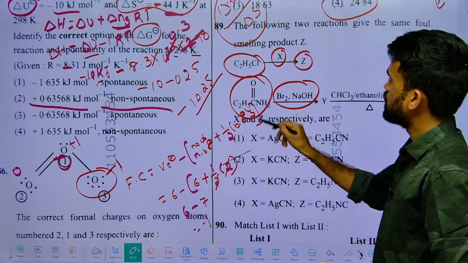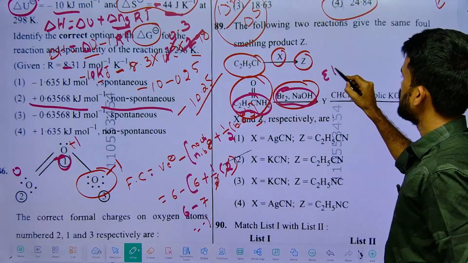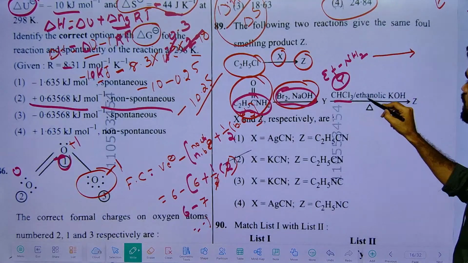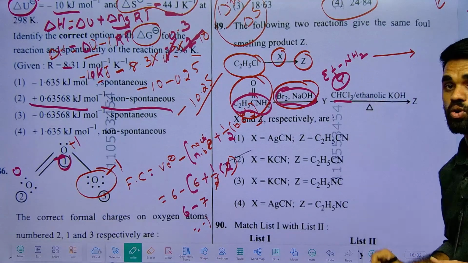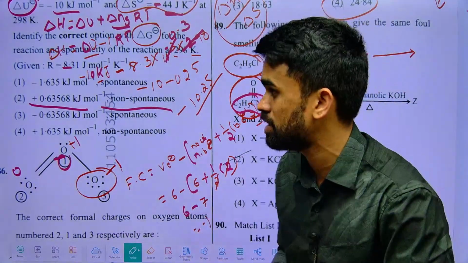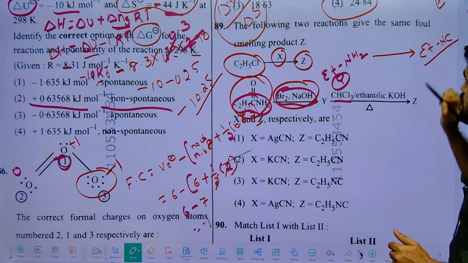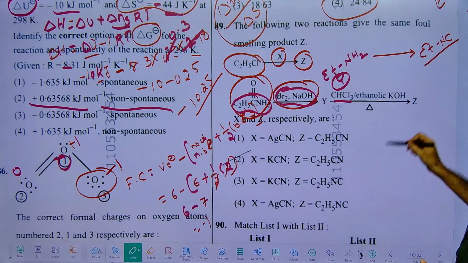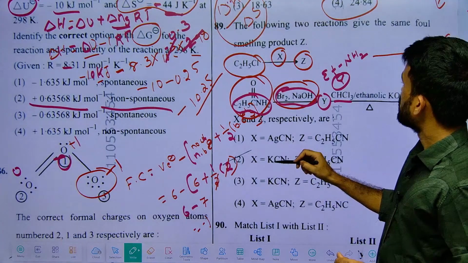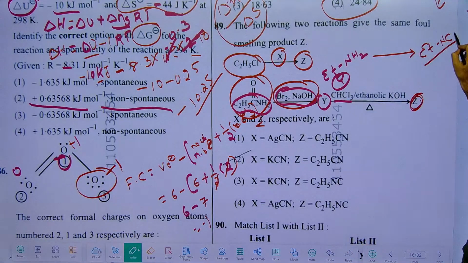So now look at this. Amides upon treating with Br2 NaOH give you ethyl amine. This is your Y. Y is treated with chloroform and ethanolic KOH. So this is what? Primary amines with chloroform in basic medium give the carbylamine test. Even in the shorts also I have covered this same story. So definitely here it will be ethyl isocyanide. So we got here Z and we have got here Y also.